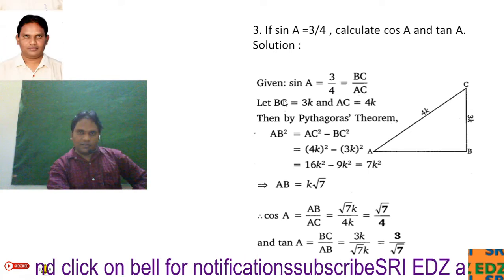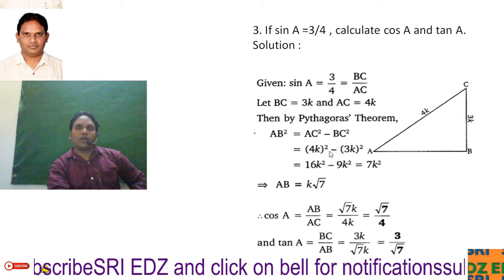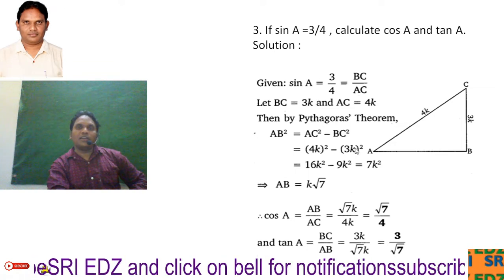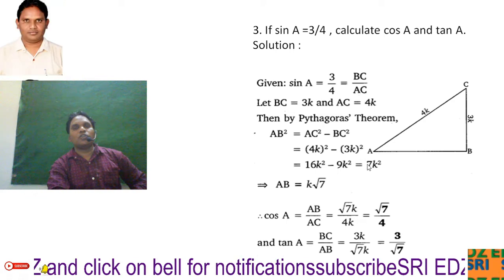According to the Pythagoras theorem, we know that square of hypotenuse is equal to sum of squares of other two sides. That means AC square is equal to BC square plus AB square, but we need AB, so AB square is equal to, when we transpose BC to that side, AC square minus BC square. AC we already know is 4K whole square, and BC is 3K whole square. So 16K square minus 9K square is equal to 7K square.